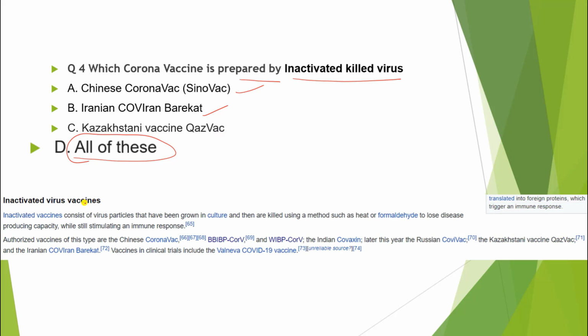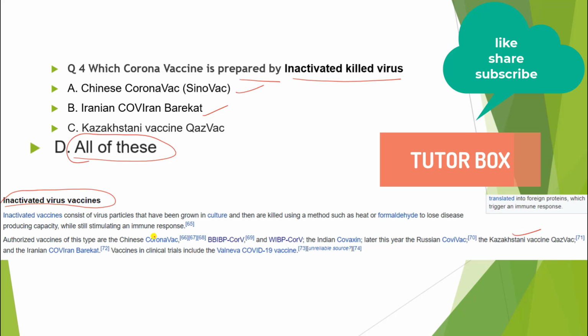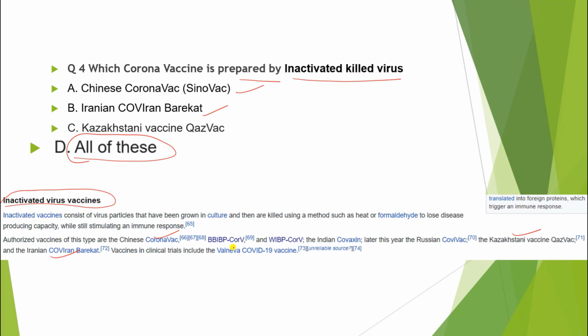Just look at this. Here we have the inactivated virus vaccines of corona. This is our Kazakhstani vaccine, then this is our Chinese vaccine, and this is our Iranian vaccine. All three of these come under the inactivated virus vaccines of corona.